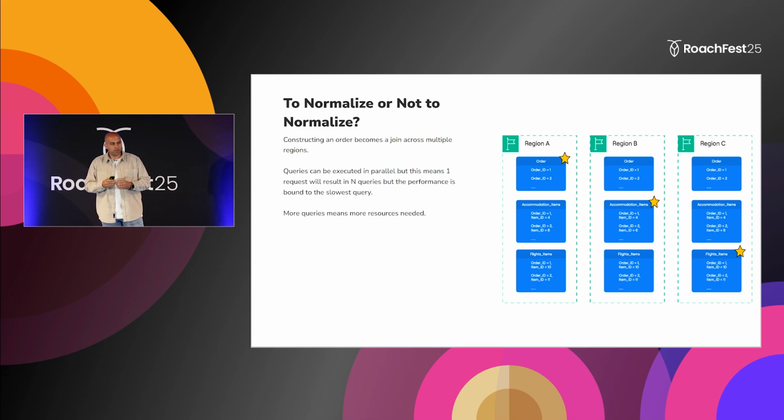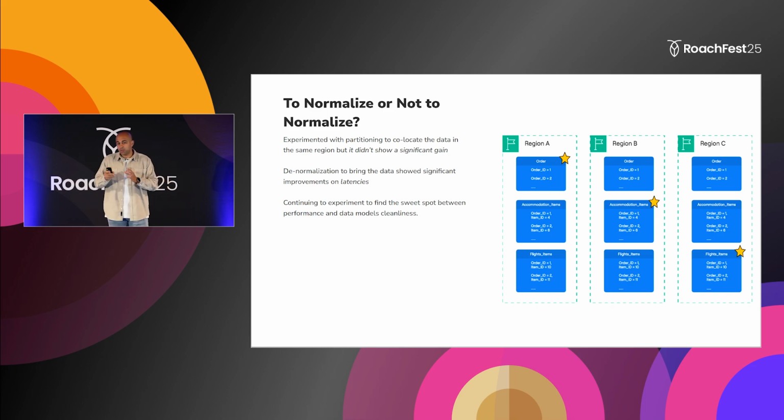We overcame that by doing queries in parallel, but this also meant that we are now using more resources, because it's not one request to get an order. Now one request translates to many queries on the database, so we have to use more resources on Cockroach. We're still experimenting with ways of optimizing that.